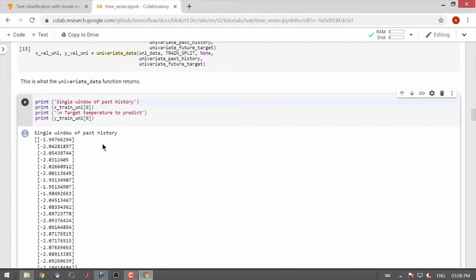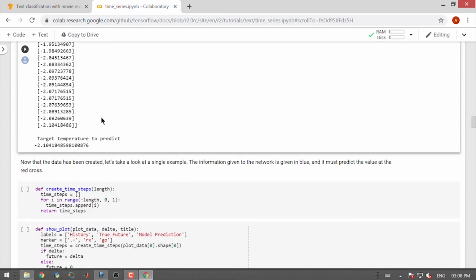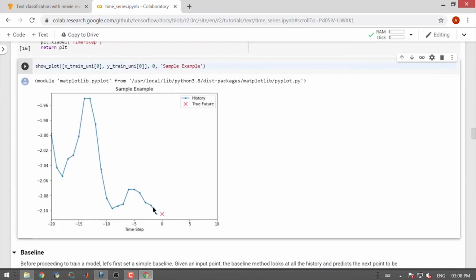So, this is a single window of past history having 20 values and we also get the target temperature to predict. Now that the data has been created, let us look at a single example. The information given to the network is in blue. So, this is the information that is provided to the network and we want to predict the point marked by the red cross, and this particular cross is the actual value.